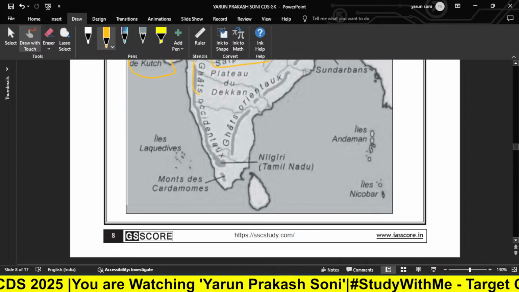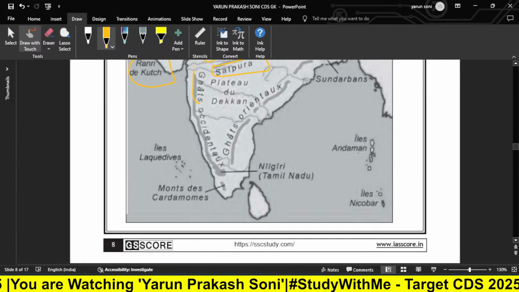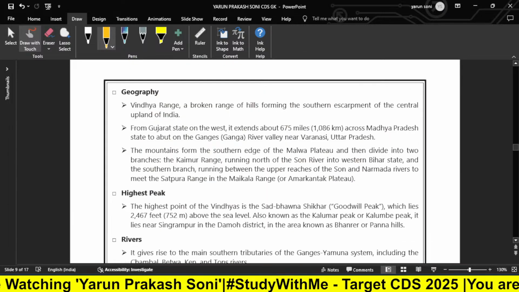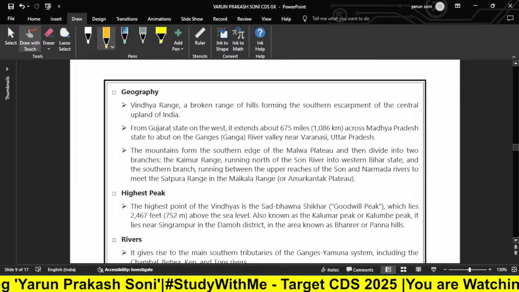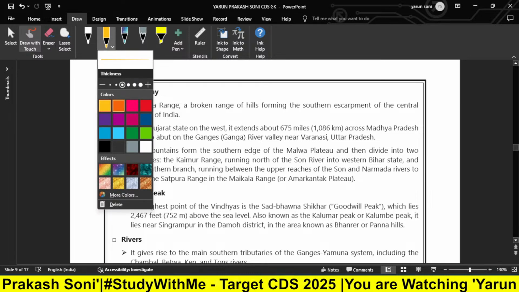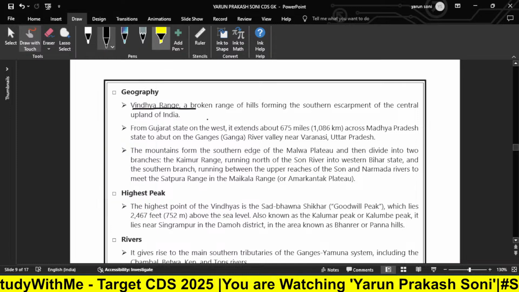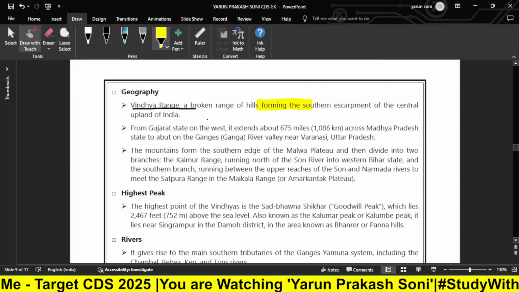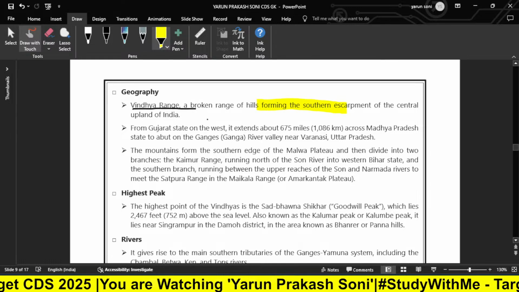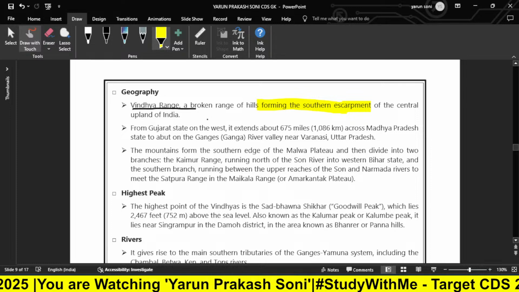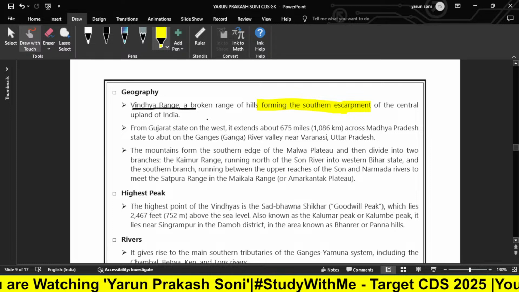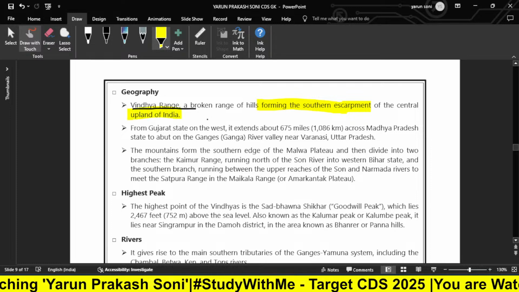Now, moving further, we have the geography of it. The Vindhyan range is a broad range of hills forming the southern escarpment of the central upland of India.